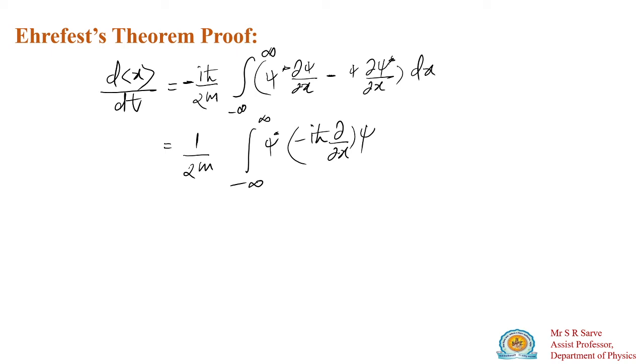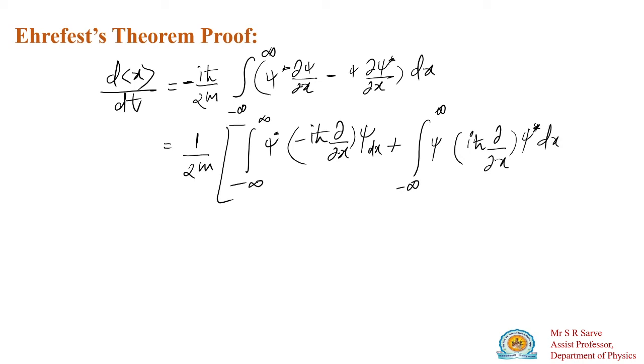And this quantity can also be written, taking minus minus, this will be plus, integration from minus infinity to plus infinity, first it will be the psi, and this will be i h cross dou by dou x, here it will be psi star into dx.